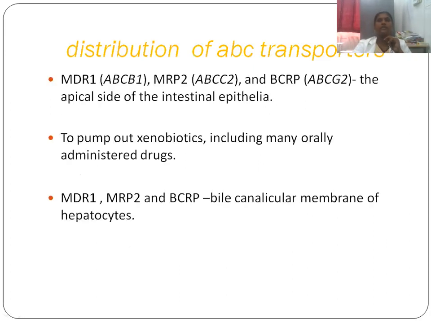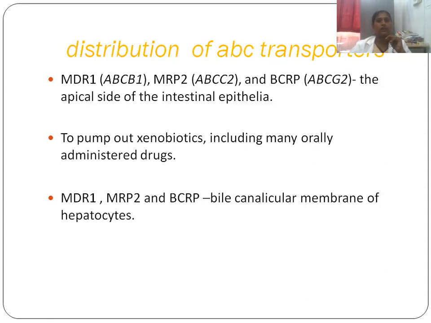And where are these transporters distributed? MDR1, MRP2, and BCRP are distributed on the apical side of the intestinal epithelia, to pump out xenobiotics, including many orally administered drugs.